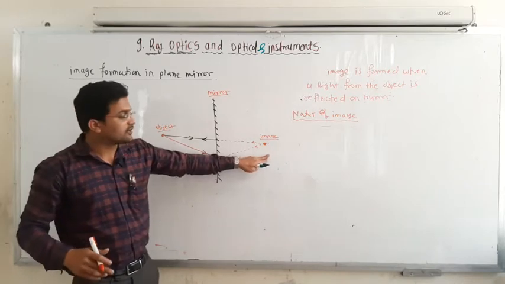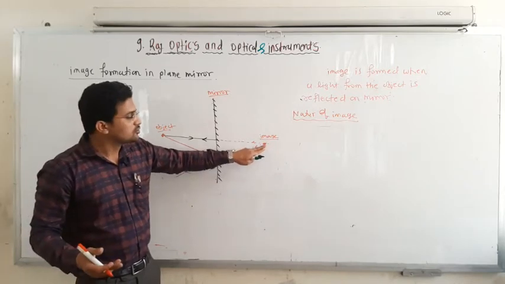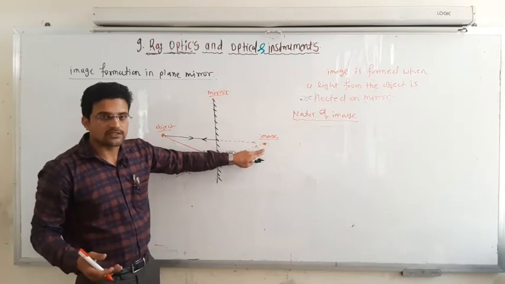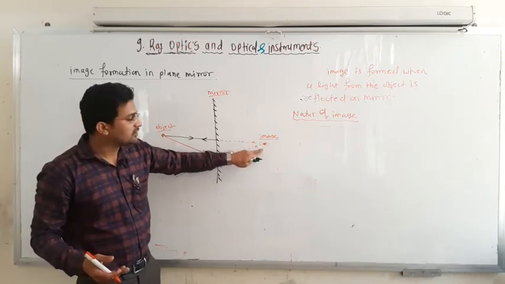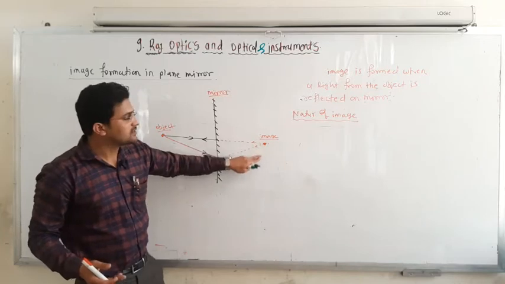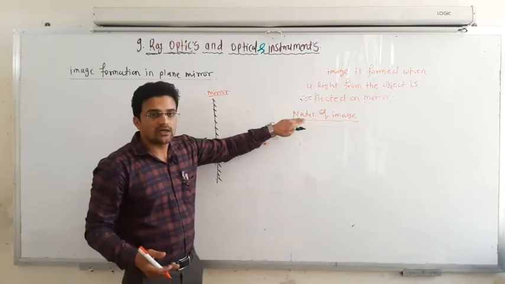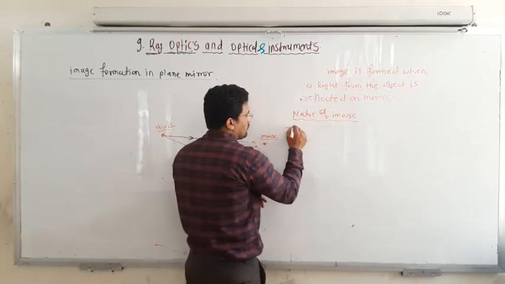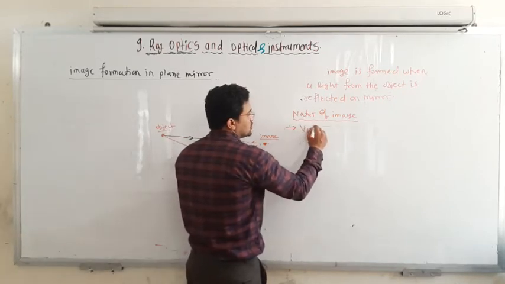There are different types of images. Telling the nature of the image means stating its size, at what distance and where it is formed, and whether it is virtual or real. Those parameters are the nature of the image itself. So the first one: the image is virtual.